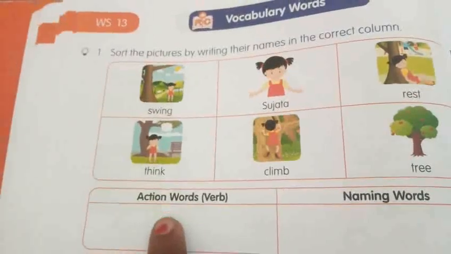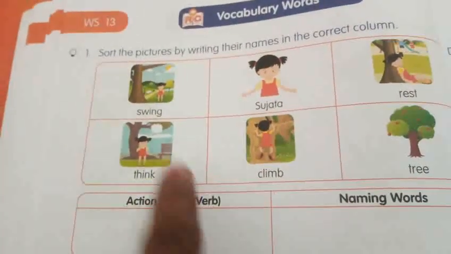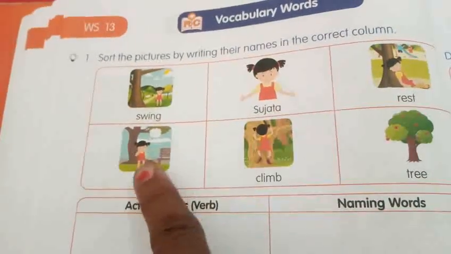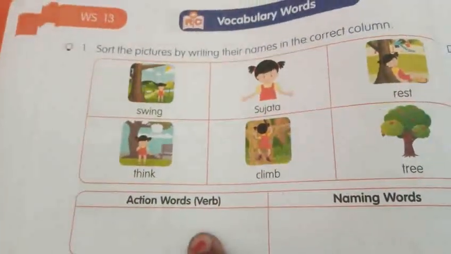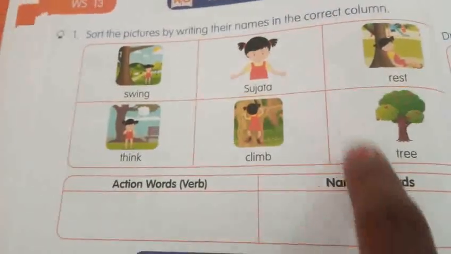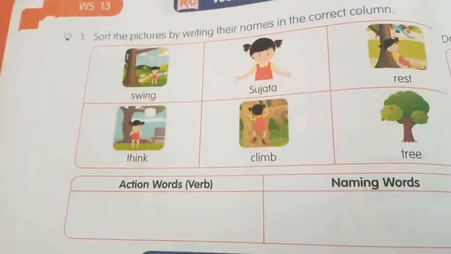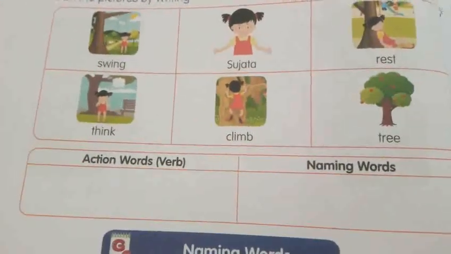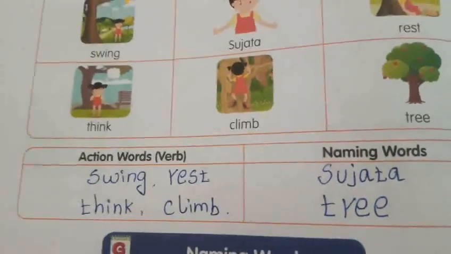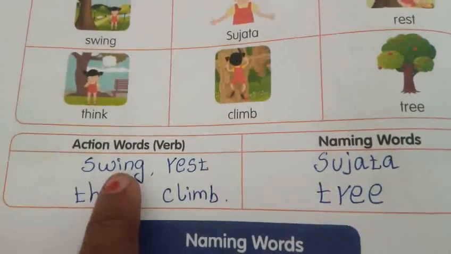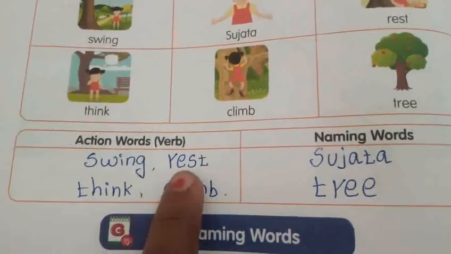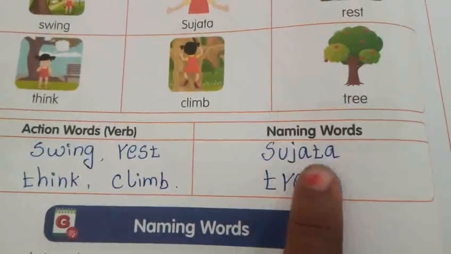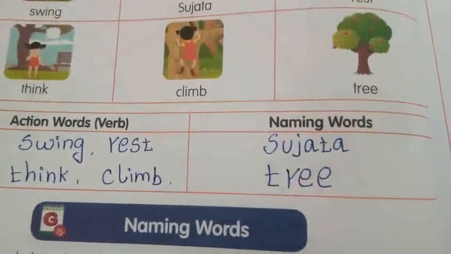So, we have to write down here action words, verbs. What are they? Swing, rest, think and climb. Next, naming words, Sujata and tree. Now, I will show you your answer. See that, my dear children. Action words, what are they? Swing, rest, think, climb. Naming words, Sujata and tree.